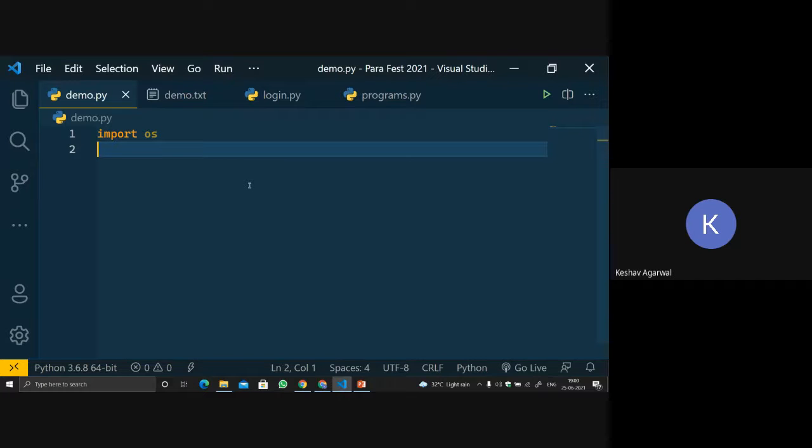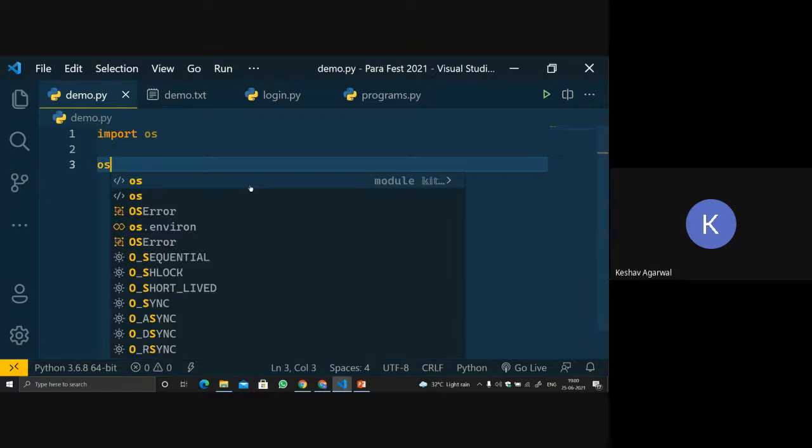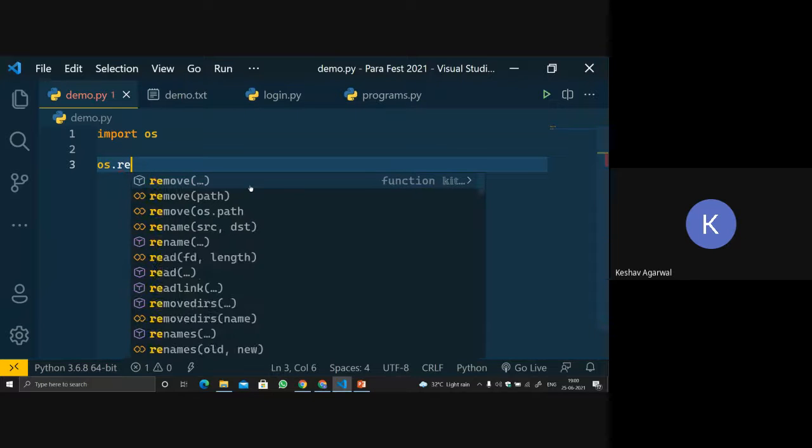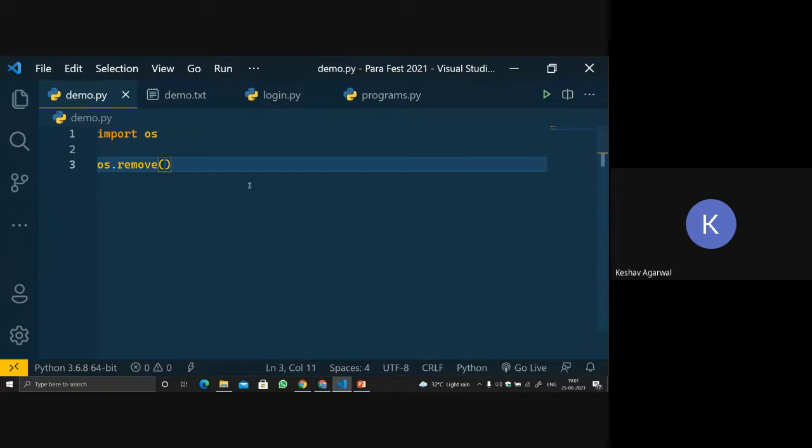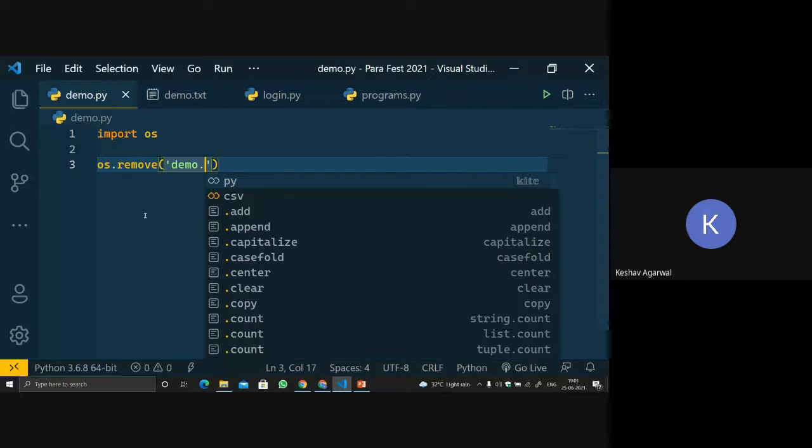Whatever you can do on a terminal can also be executed through Python. Not everything, but some of the things can be done using the os package. So let's say os.remove, and then we pass the file name, that is demo.txt.